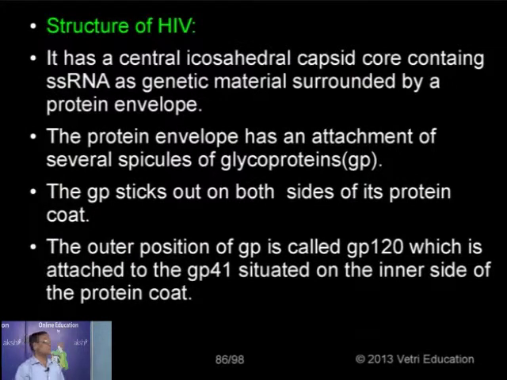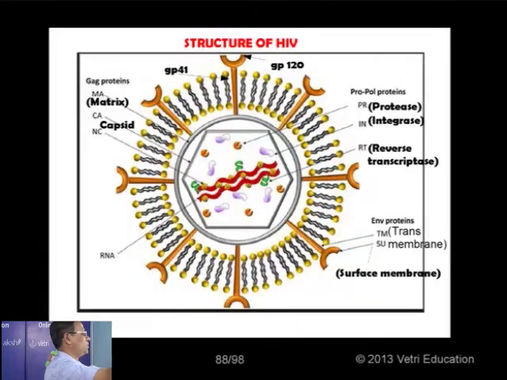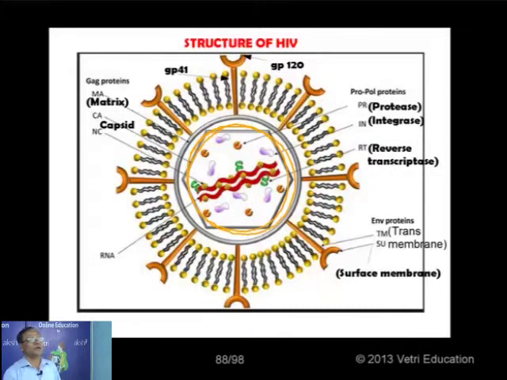Now let's see the structure of HIV. Let's show the picture. It contains a central icosahedral capsid. What I'm encircling is the central icosahedral capsid. Icosahedral, having 20 faces, 20 sides. It is an enveloped virus, more or less spherical in shape, having a diameter of 100 to 140 nanometers.